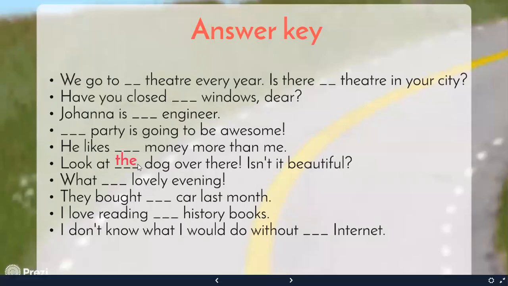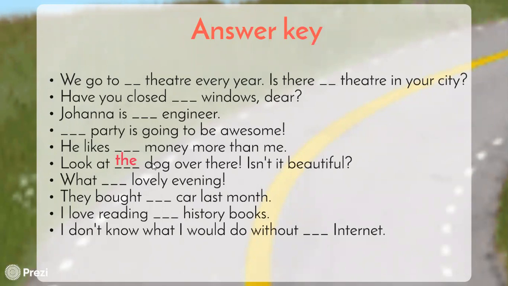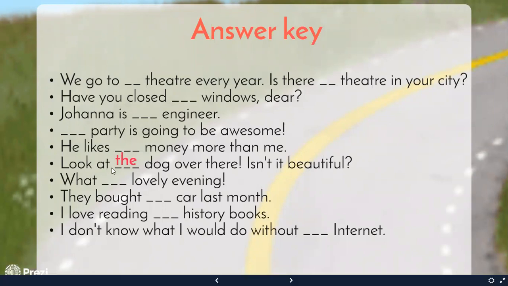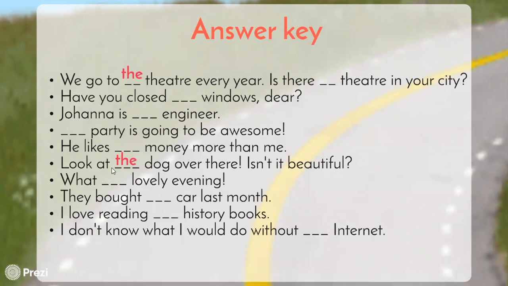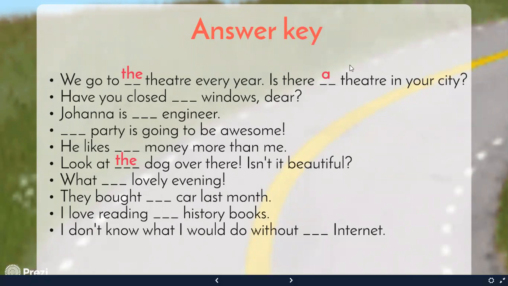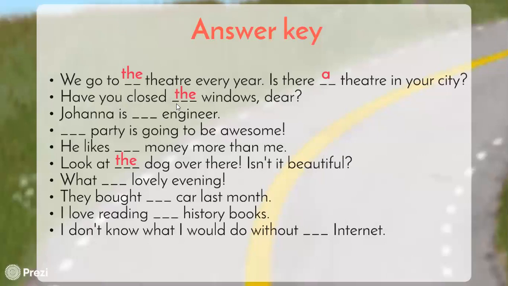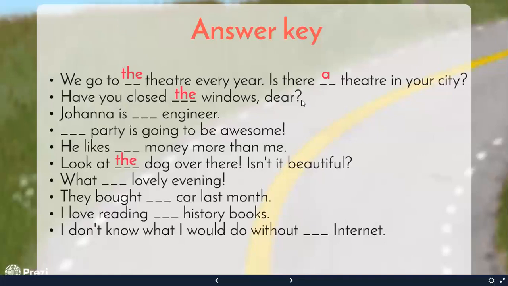The first one: look at the dog over there. Isn't it beautiful? It's the because both the person I am talking to and I know the dog that we're talking about. I'm pointing at the dog. We go to the theater every year, a place in town. Is there a theater in your city? A here means one. Have you closed the windows, dear? Because of course, my partner and I know what windows I'm talking about. Joanna is an engineer. Remember, I use an with professions.